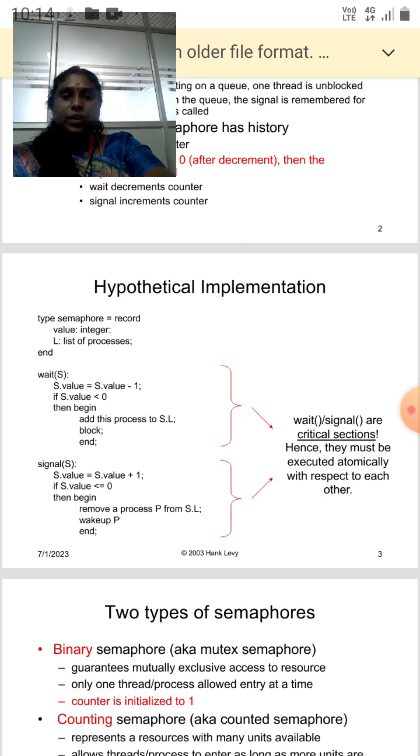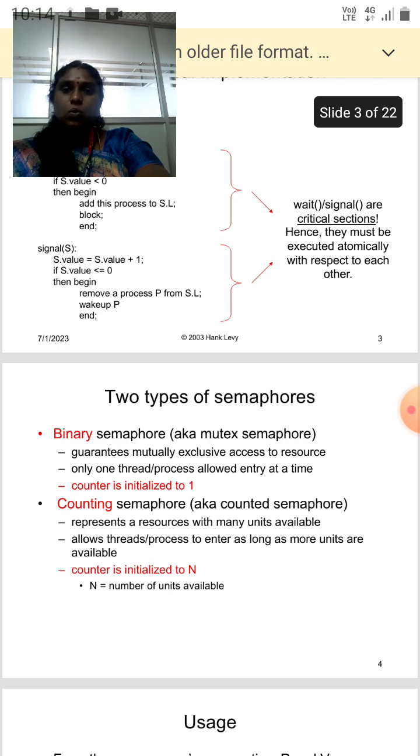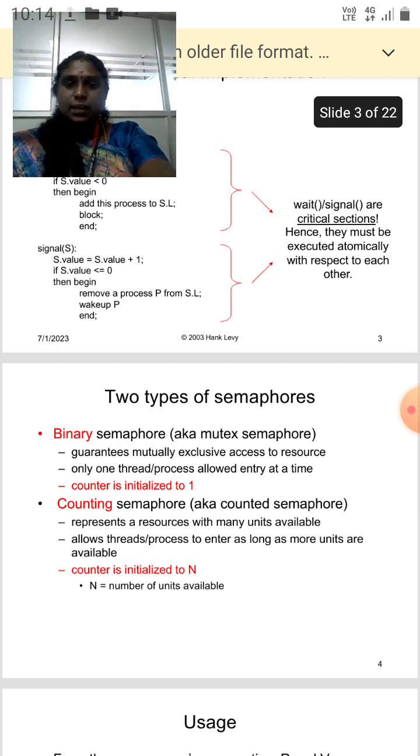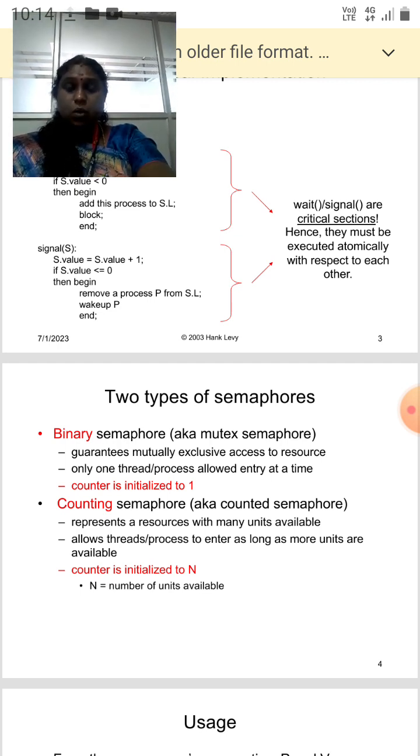The signal and wait operations form a critical section, hence they must be executed atomically with respect to each other. And there are two types of semaphores: binary semaphores and counting semaphores.